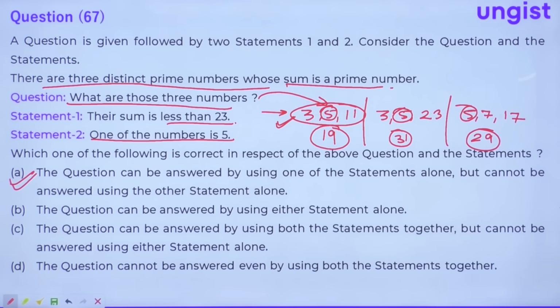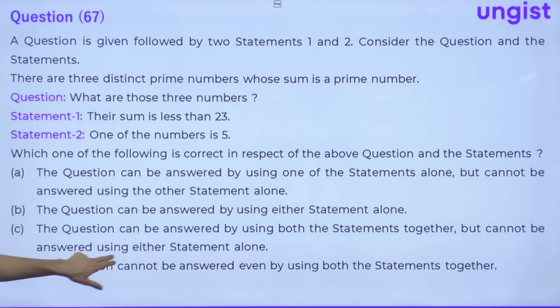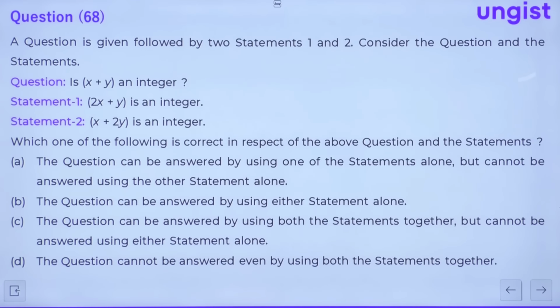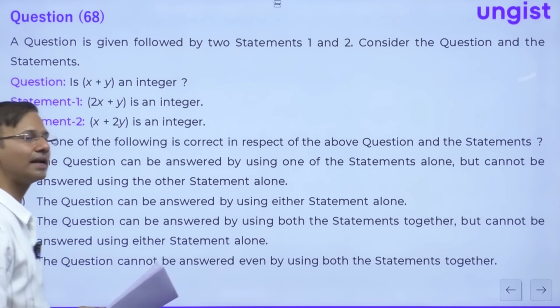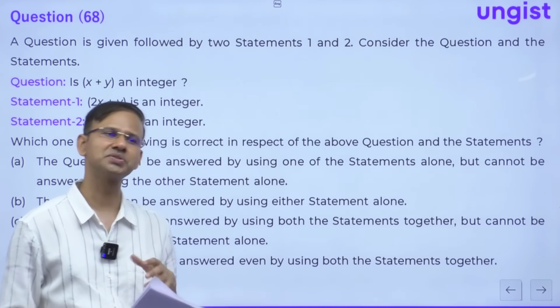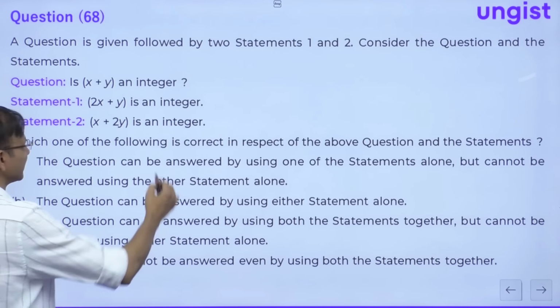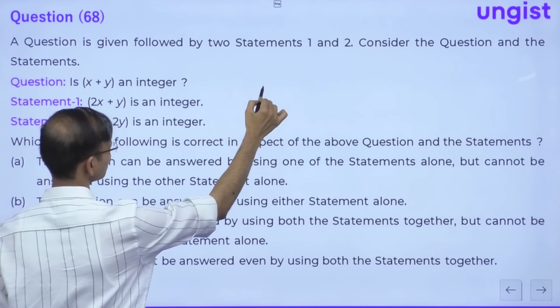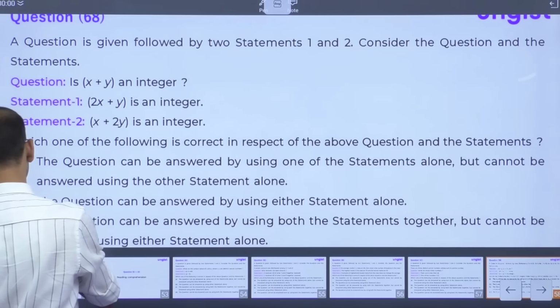Okay. Let's move to the next question. Question number 68. Is x plus y an integer? Is x plus y an integer? So guys, here I'm taking x, y as, just wait.